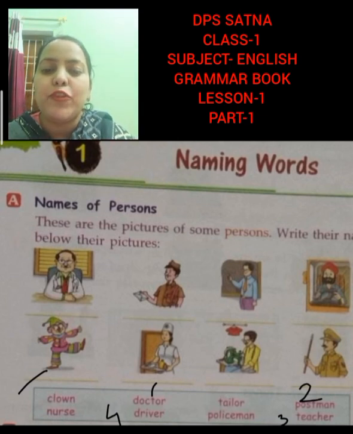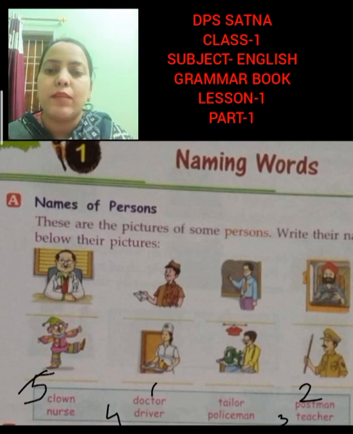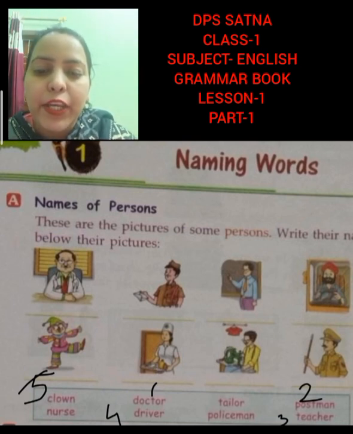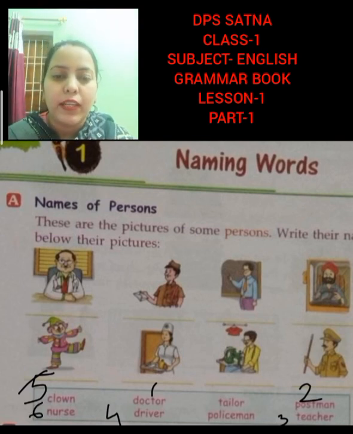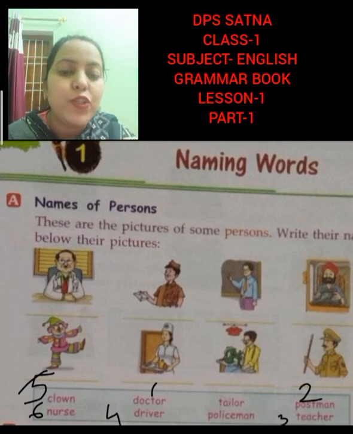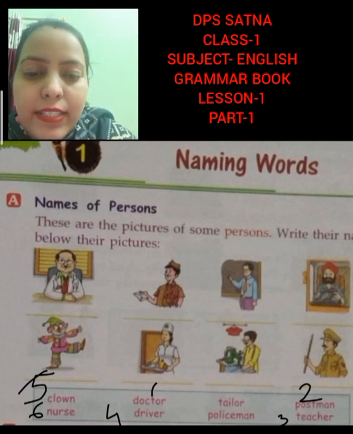Now I am coming to the second line. The fifth picture is of a clown. C-L-O-W-N, clown. Now the sixth picture is of a nurse. N-U-R-S-E, nurse. Now the next picture is of which person? What is he doing? He is stitching clothes. So who is he? He is a tailor.